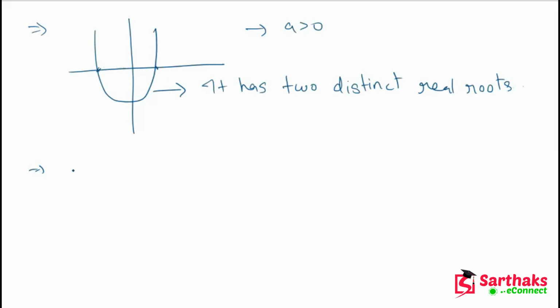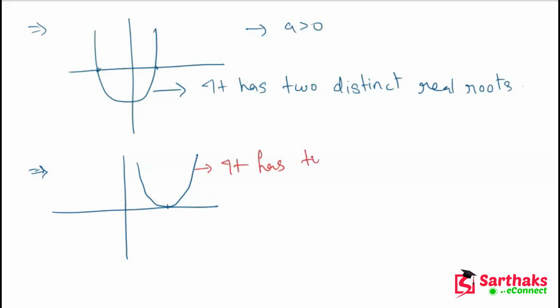Okay, and let's suppose our parabola touches the x-axis only at 1 point. In this condition it has two equal real roots. Okay, my dear friends, I hope you get this point. So by seeing the graph we can identify the roots. It may be two distinct roots or it may be two equal roots.